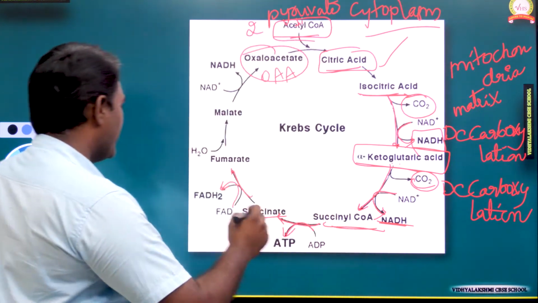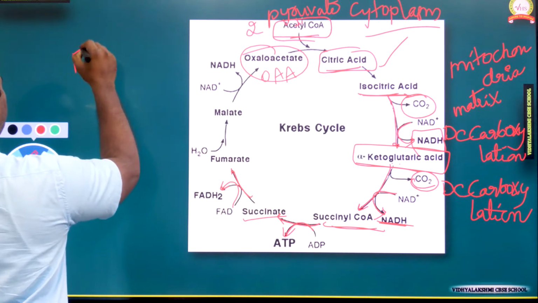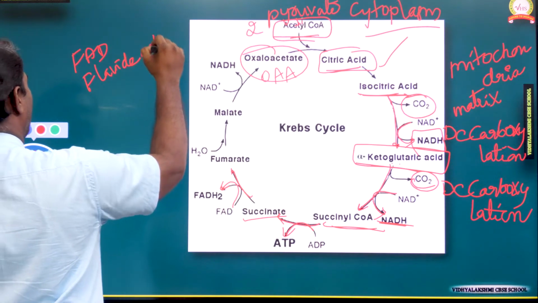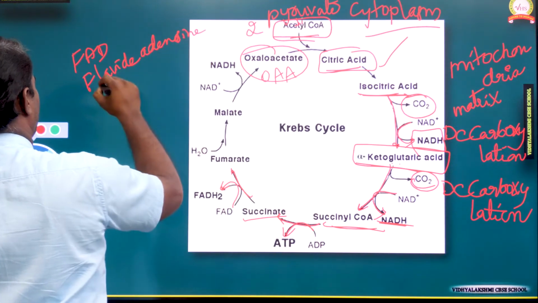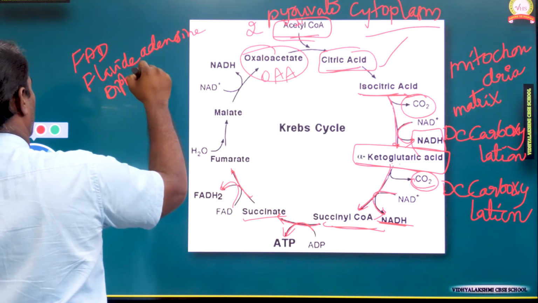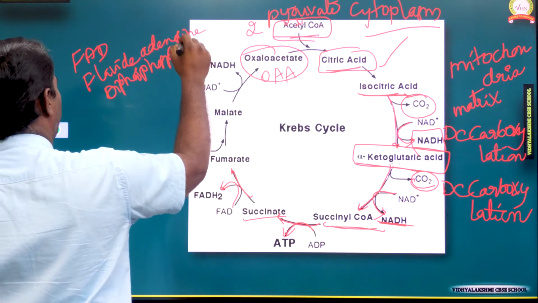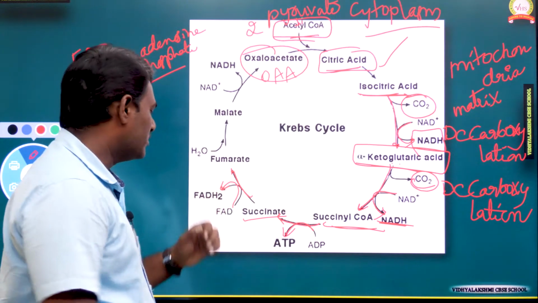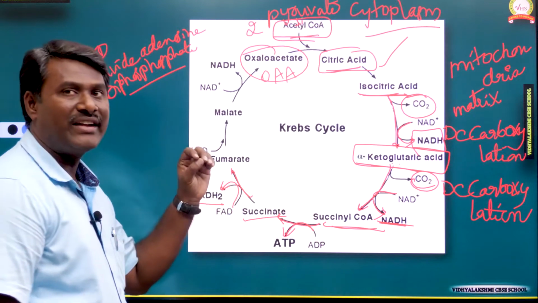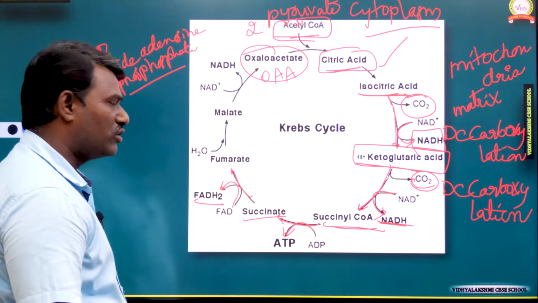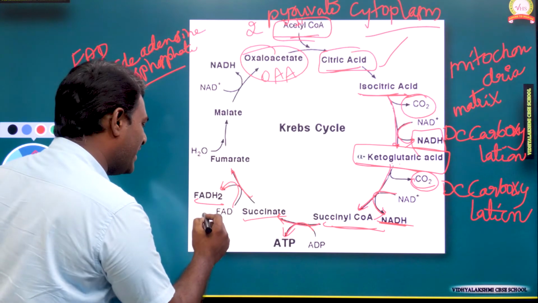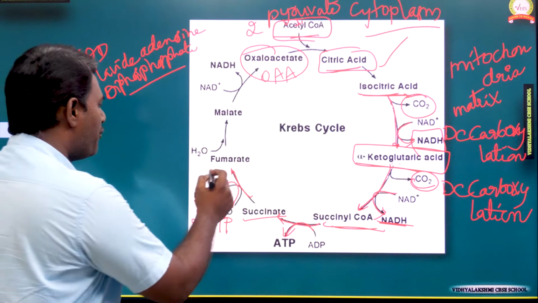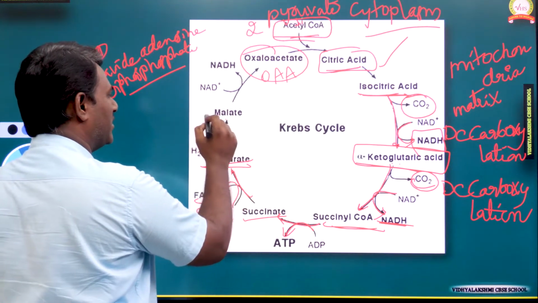Here FAD stands for flavin adenosine diphosphate. FAD is reduced to FADH2, flavin adenosine dihydrogen. Here energy is released. FADH2 is equal to 2 ATPs. And fumarate will convert into malate.